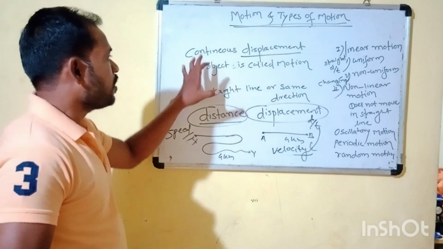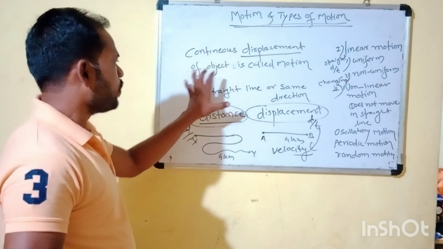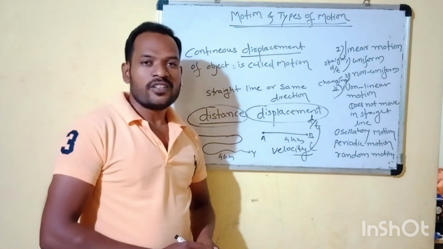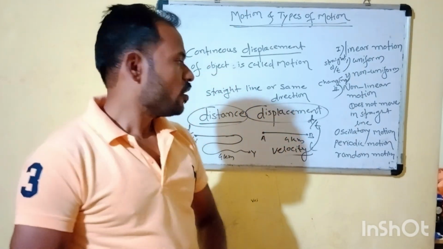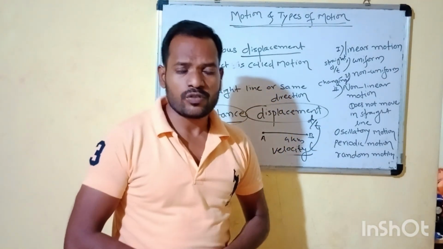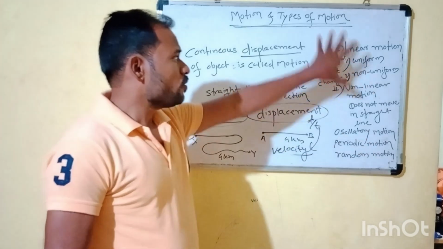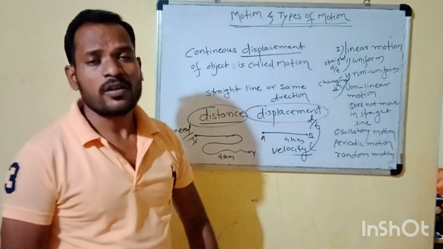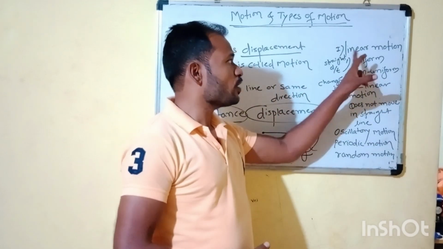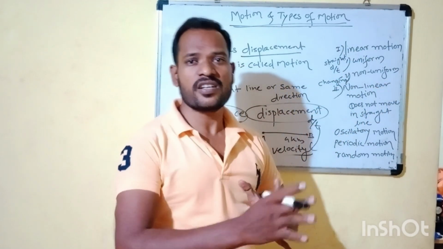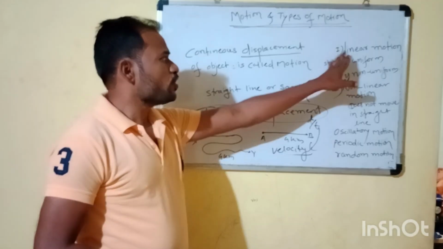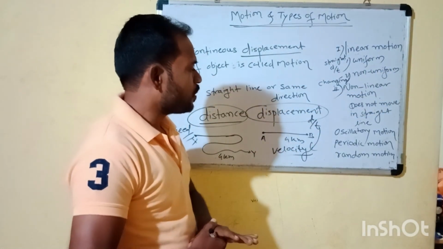The continued displacement of an object is called motion. So I think you can understand this definition of motion, which we can relate to velocity. Now we have learned the types of motion. First one is linear motion. Linear means a straight line. Linear means one type of line. So linear motion, what can you say about that?